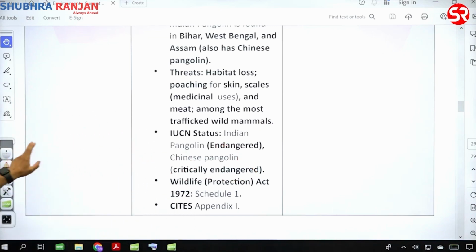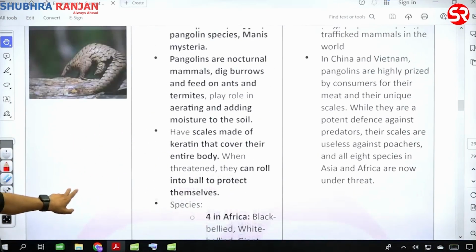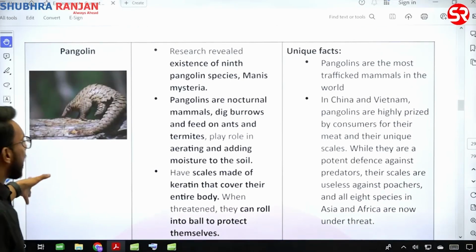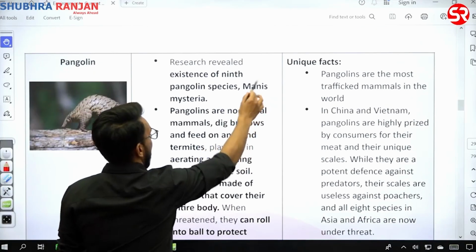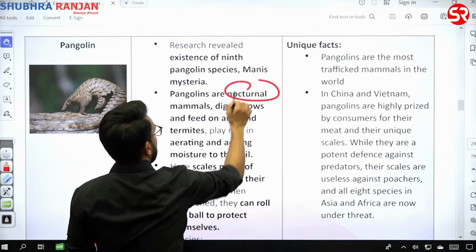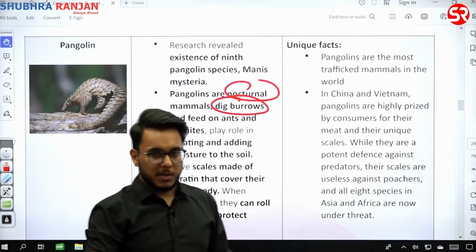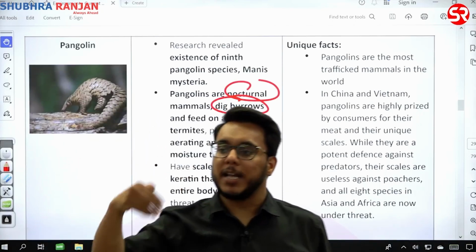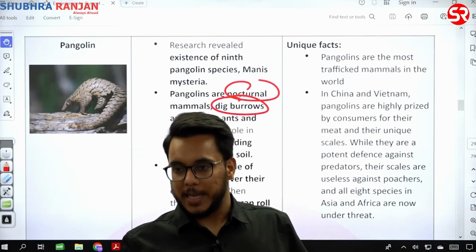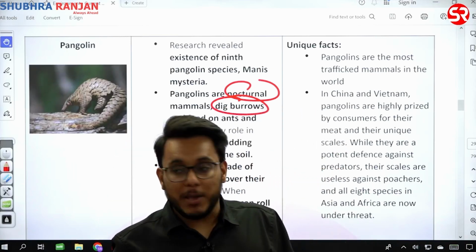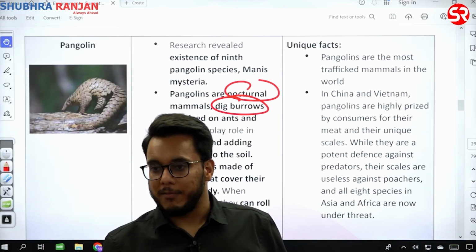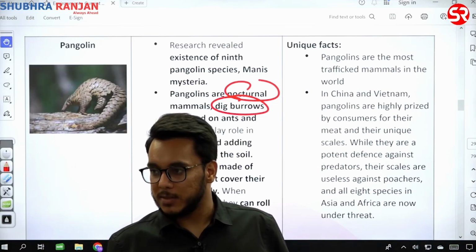Okay, now pangolins, they are nocturnal. Nocturnal means active during the night. They dig burrows underground and they feed on ants. Is it clear or not? And also because of the digging of burrows, they make the soils moist.